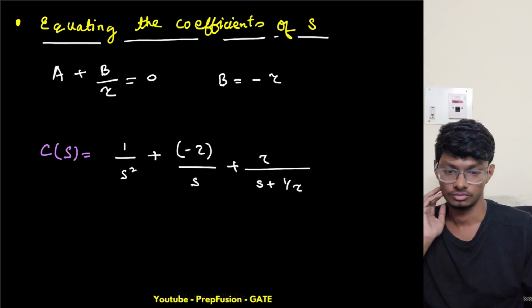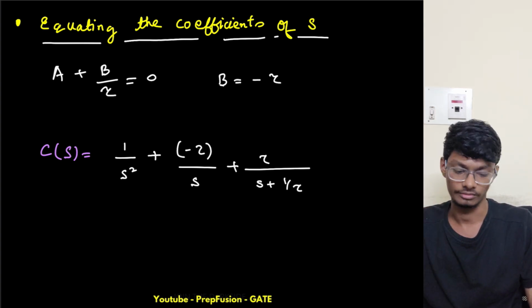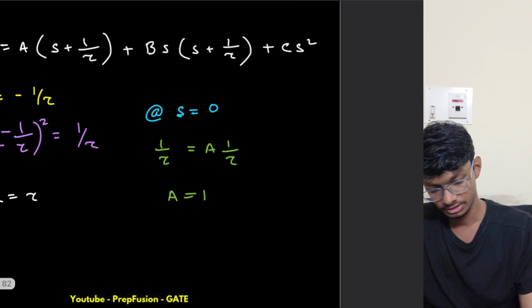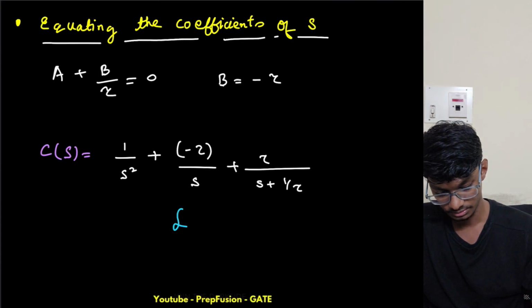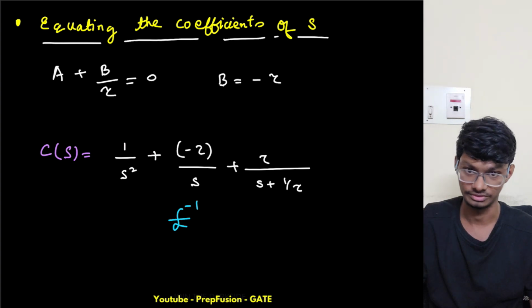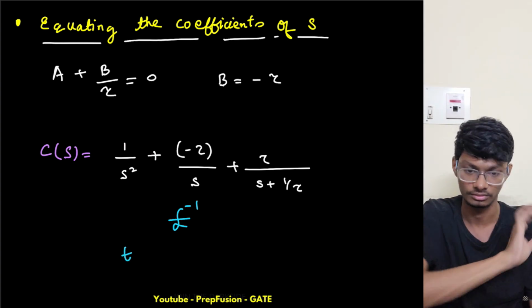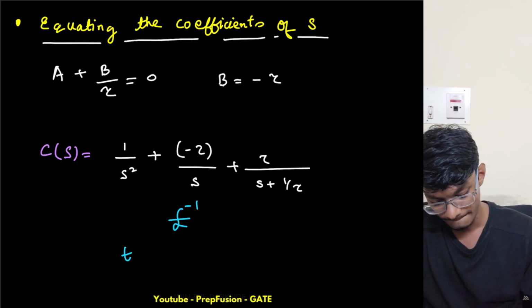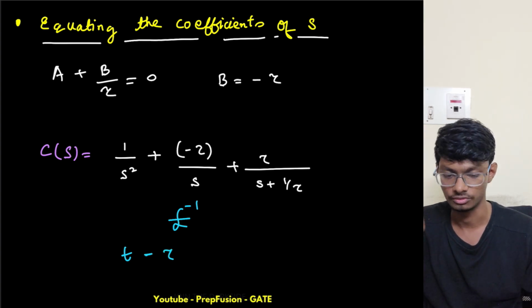Now to find the output response, basically the ramp response, I'll take the inverse Laplace. What is the inverse Laplace of 1 by s squared? We just did it, it was t. I will take u(t) in common with all of this. So it was t. Now what is the Laplace inverse of 1 over s? It is u(t) only, and I have minus tau also, so this will be minus tau into u(t).